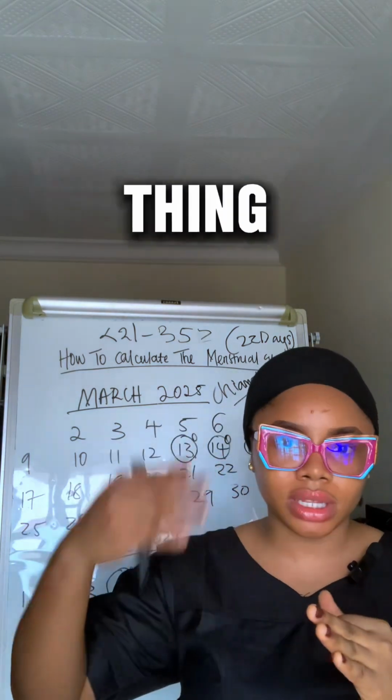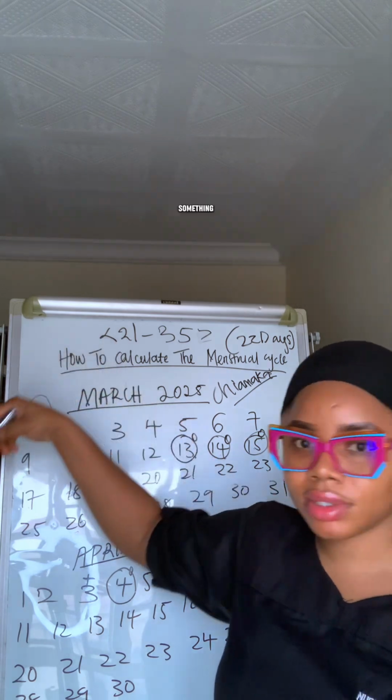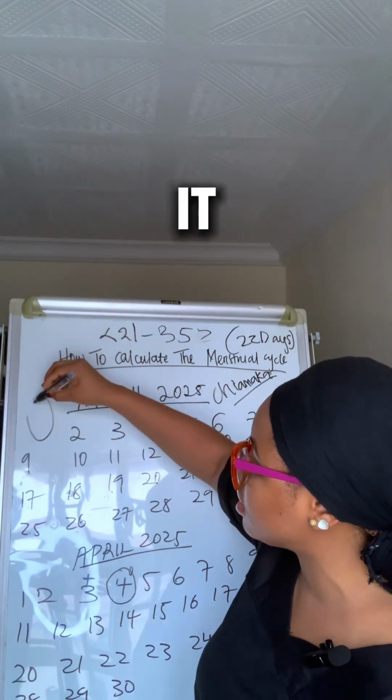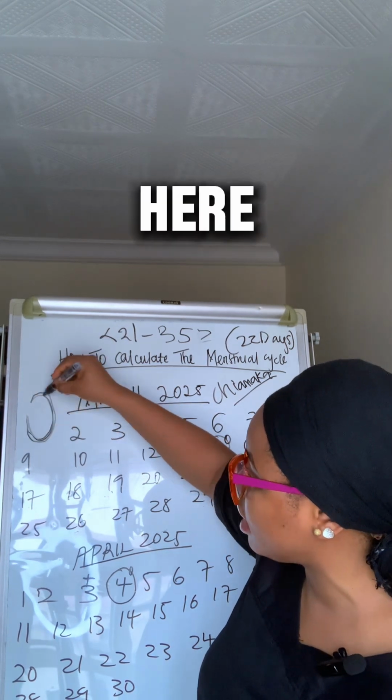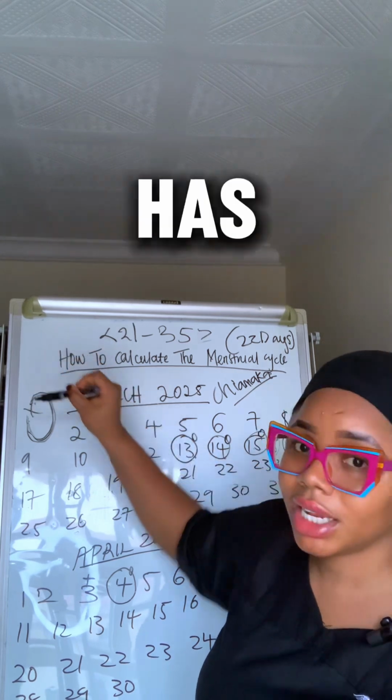This is just a cycle thing. That's why it's called a cycle. Cycle means it's going round. It's a continuous something. It's not stopping. If a cycle should stop, it means something has affected it. Can you see the line here? Can you see the circular line? If these lines don't join together, it means that something has affected the cycle.